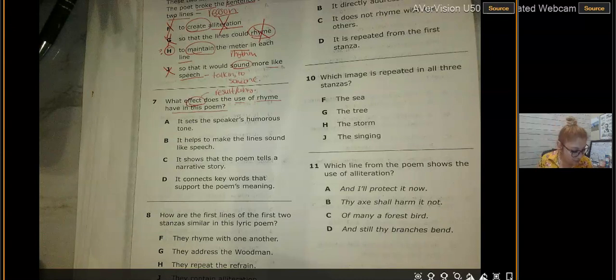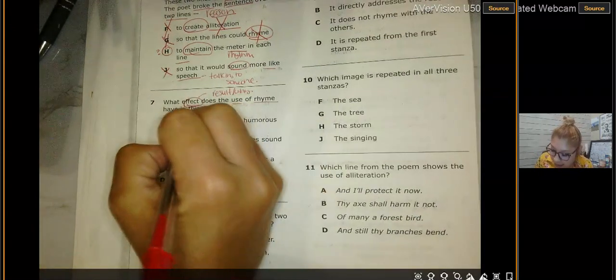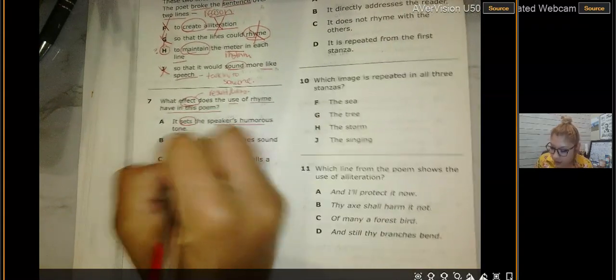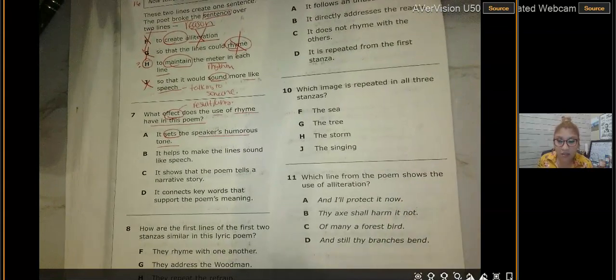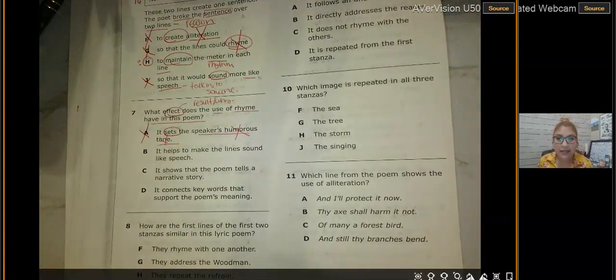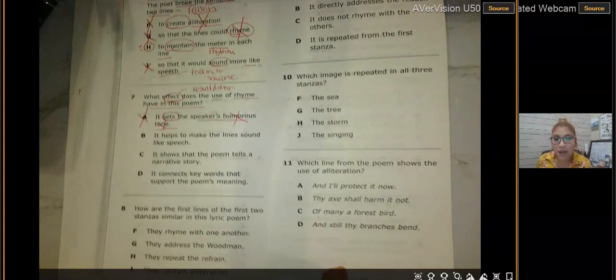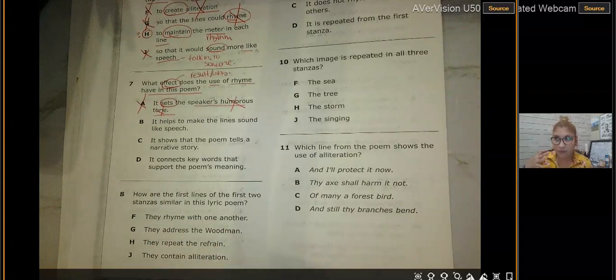So let's see. A says it sets the speaker's humorous tone. So boys and girls, was the speaker or the poet humorous? Did it make us laugh? No. A is out. It didn't set that tone. We weren't laughing, we weren't smiling. Some of you might have even felt sorry that they were trying to cut the tree, and he kept emphasizing, don't cut the tree, there are so many memories. Look how this tree reaches towards the sky.